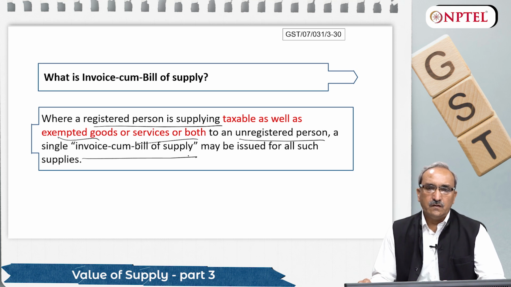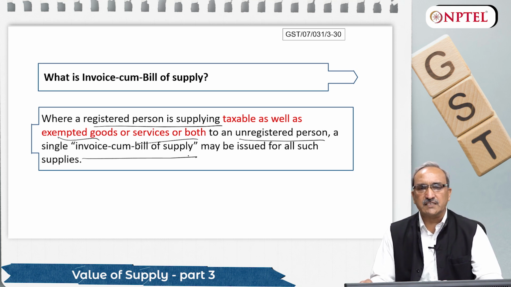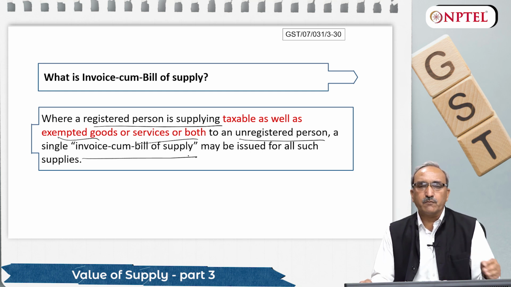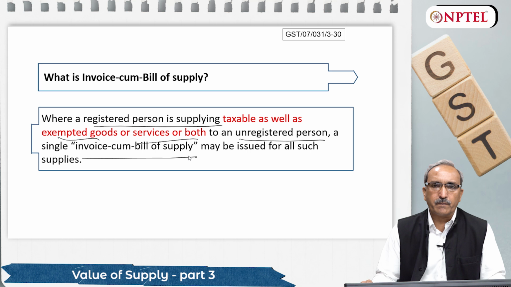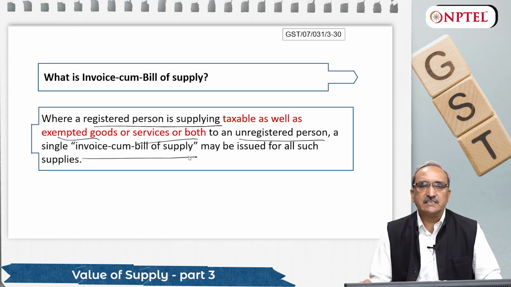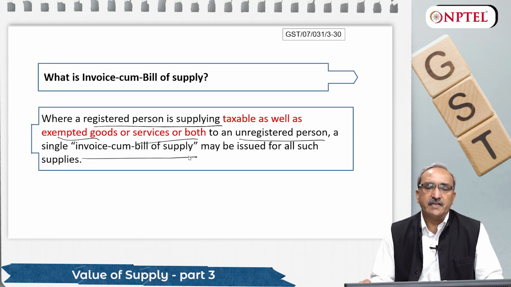So any person who is dealing with taxable goods as well as supplying exempted goods, who is supplying both types of goods, his invoice, whatever he will raise, can be an invoice cum bill of supply. But normally in practical purposes, we raise taxable invoice only, where exempted goods will be charged with nil rate of tax.